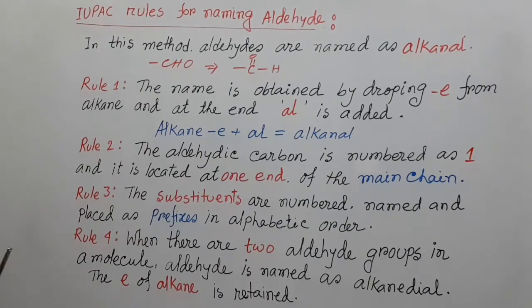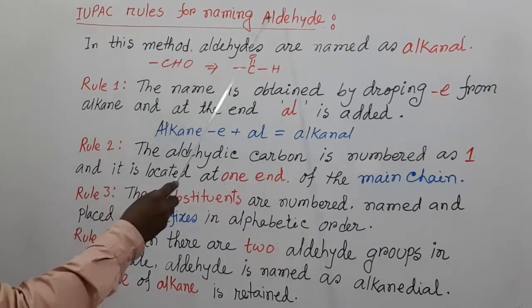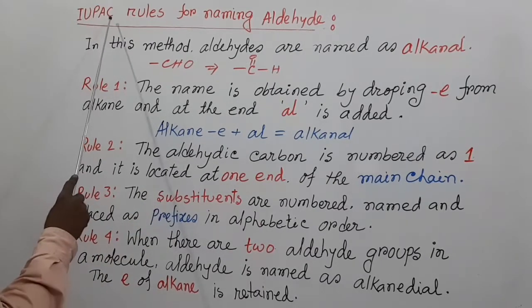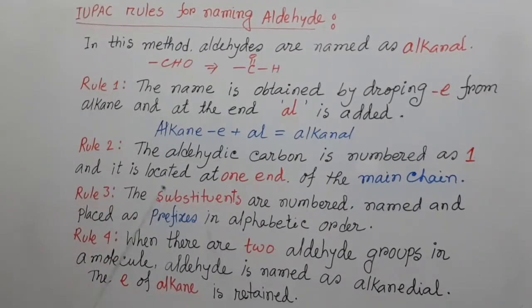Here, rule number 1 for naming aldehyde by the IUPAC system: the name is obtained by dropping the E from alkane, and at the end "al" is added.